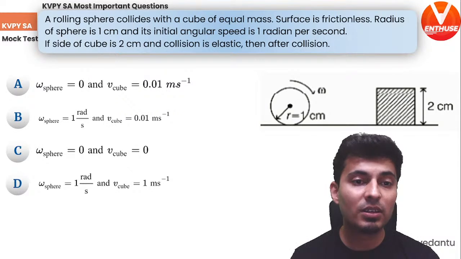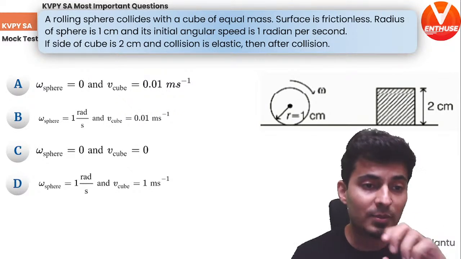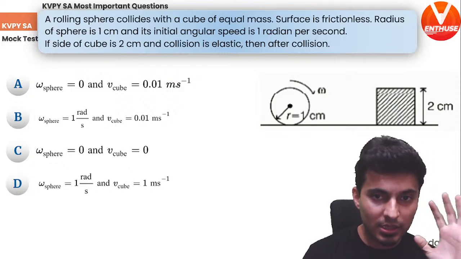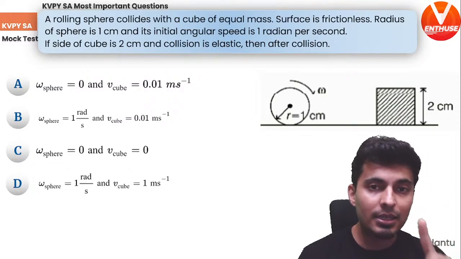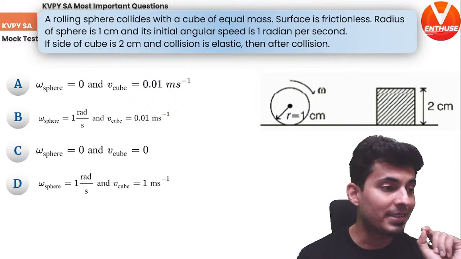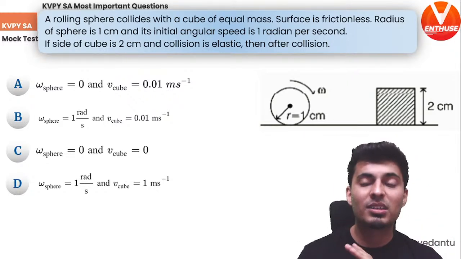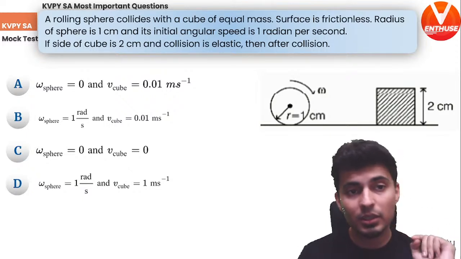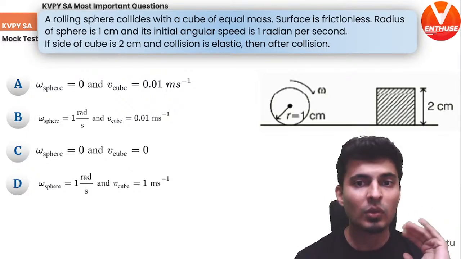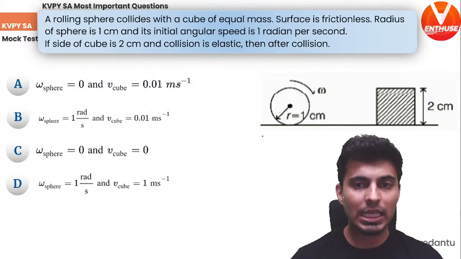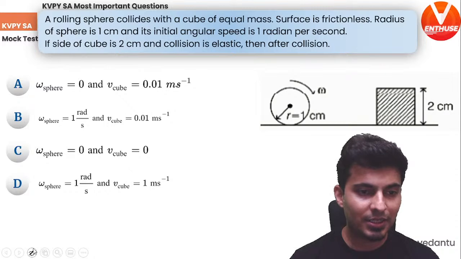What will be the speed of the cube? What will be the angular speed of the sphere? Okay. Athira saying A, Greta saying A. Interesting. Think carefully. Think what will happen. Read the entire question properly. All the surfaces are frictionless. The collision is elastic. The sphere is rolling. The cube is at rest. What do you think will happen after the collision? Think, think, think. All right.